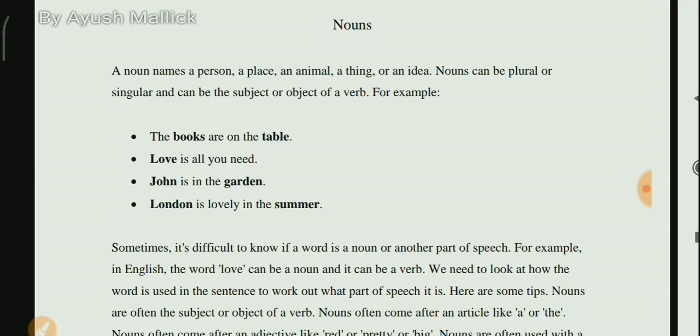The second example is, love is all you need. Love here is an idea. Love is not something that we can physically see or touch. So love is very much an idea or emotion, you could say.